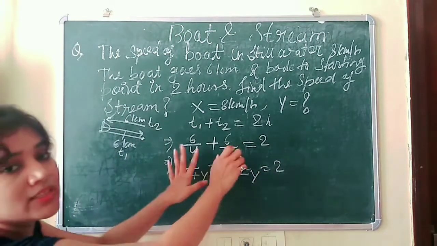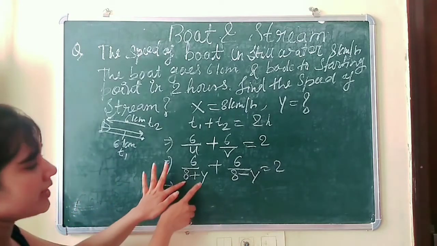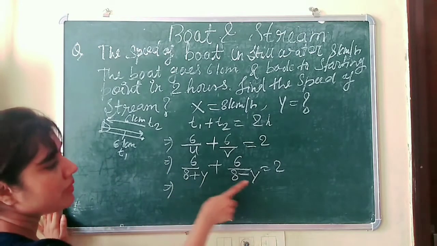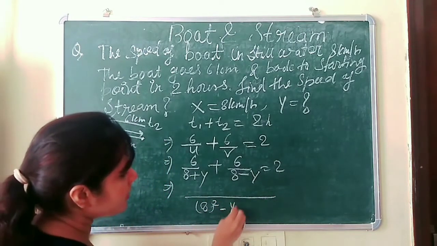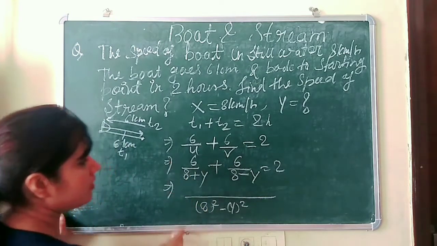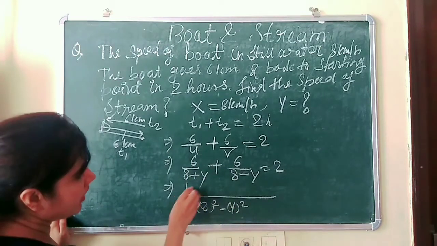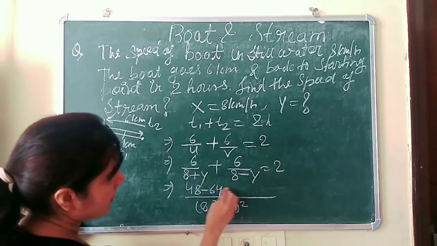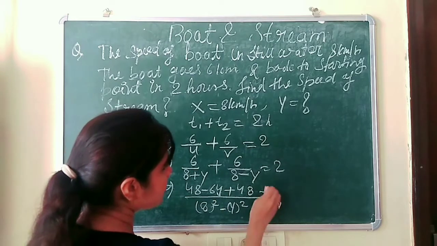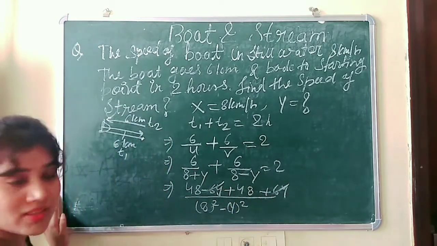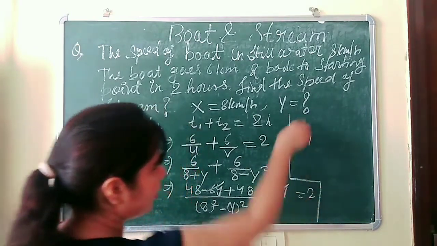Now we will solve this equation. We simply take the LCM. We know the formula a plus b, a minus b, so it will become 8 square minus y square, and this will cross multiply with this 6. So it will become 48 minus 6y plus 8 sixes are 48, again 48 plus 6y. So this 6y will be cancelled out, and this is 2. So what we will get, I'm putting here.